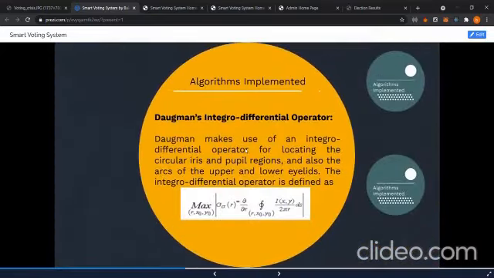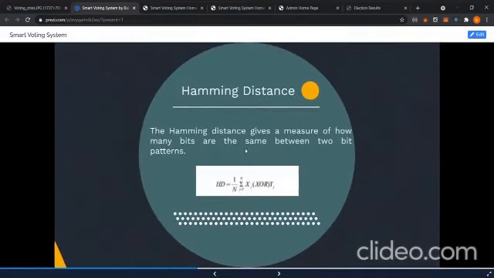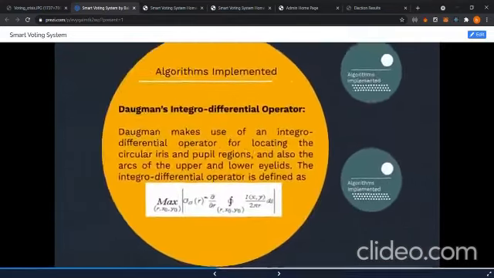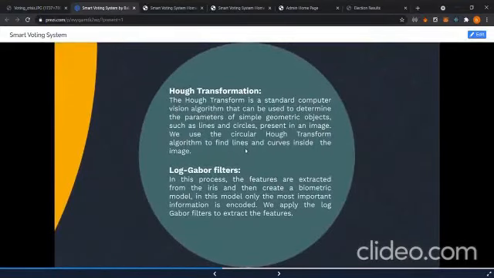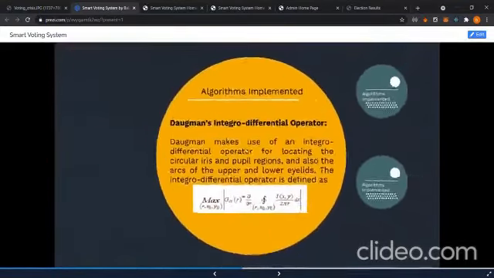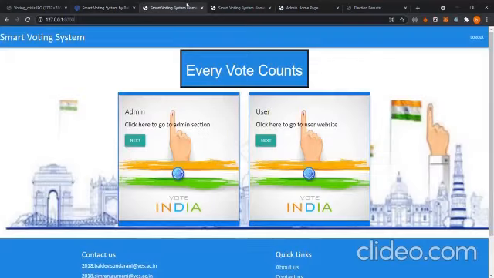The algorithms which we have used are Daugman's integro-differential operator, Hamming distance for comparing two images, and Hough transform and log-Gabor filters. Now let's have a look at the implementation part.